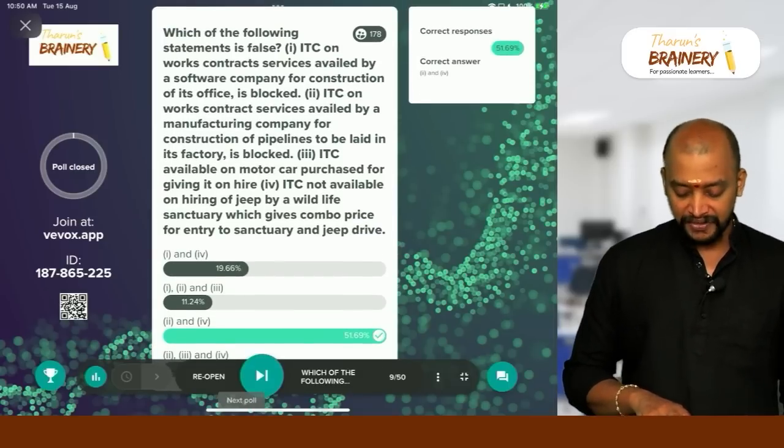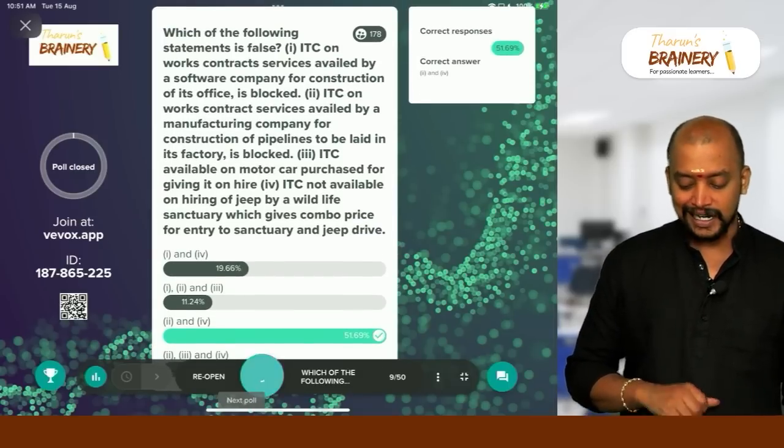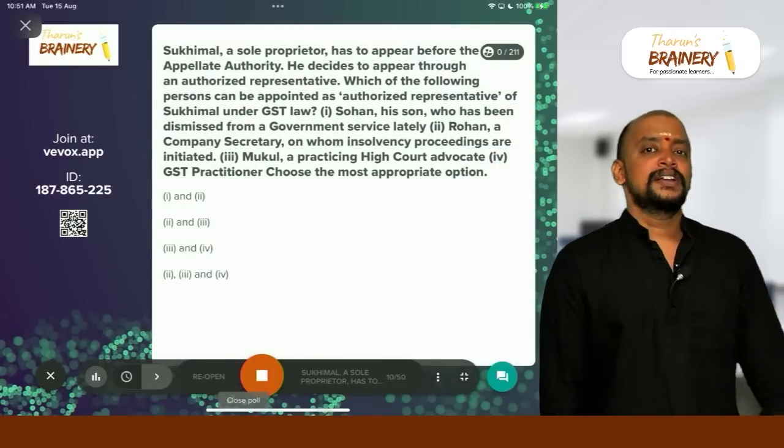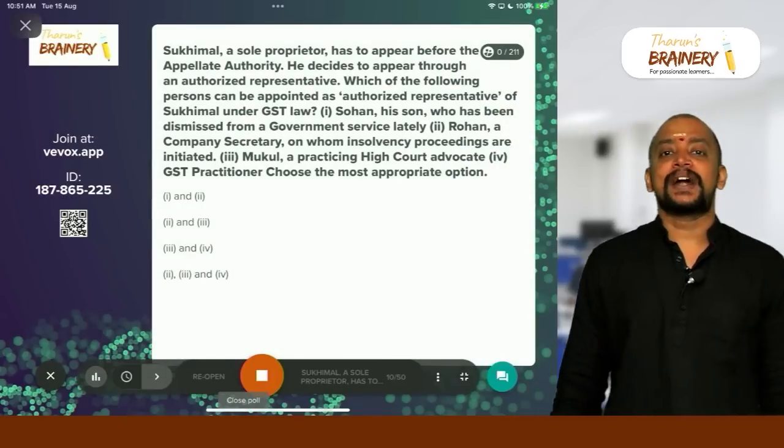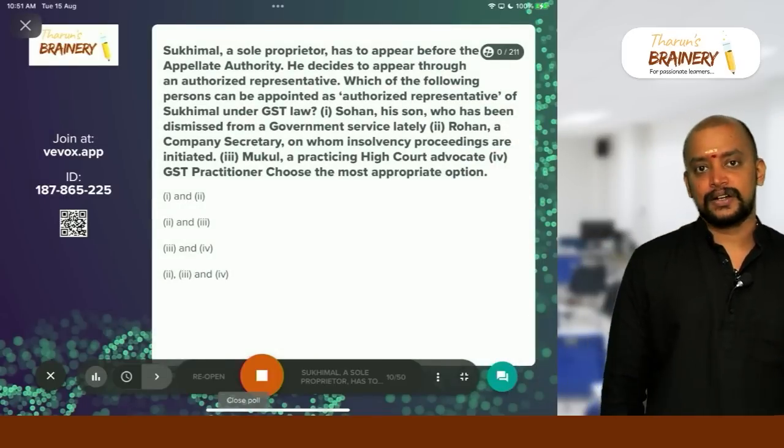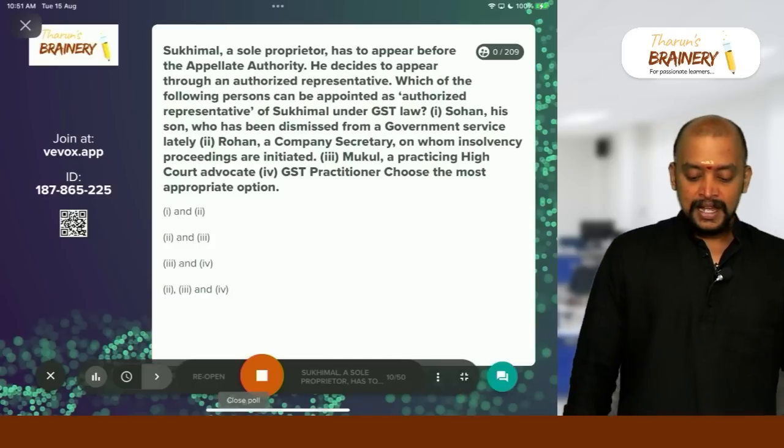Good. 50%, more than 50% answer correctly. Next one. Come on. See, please, I want everyone to participate. Select the answer within the given time.